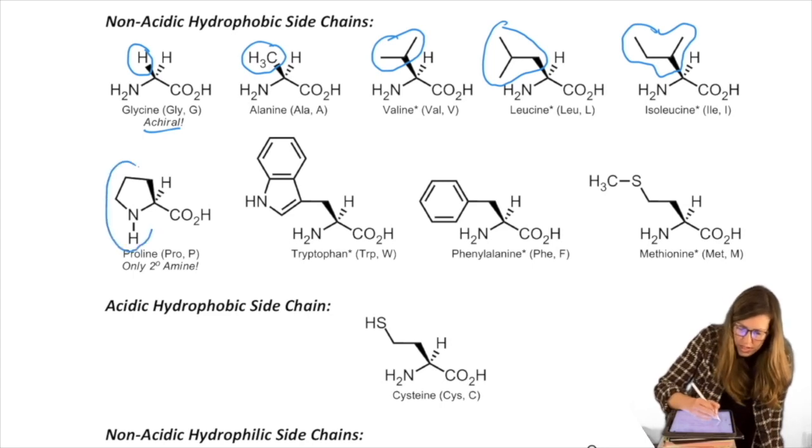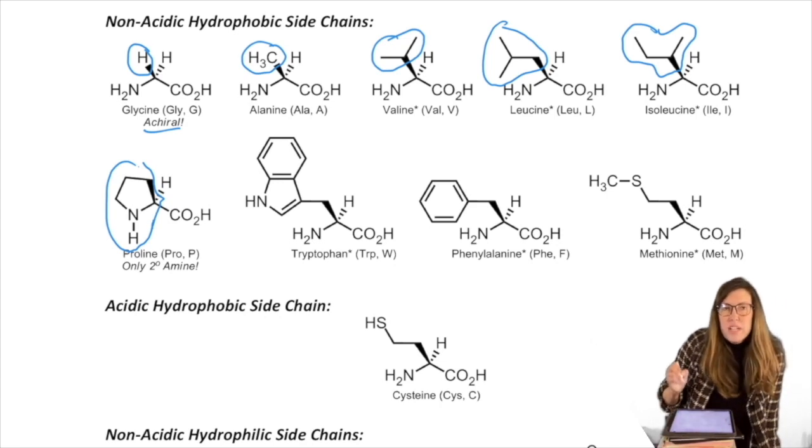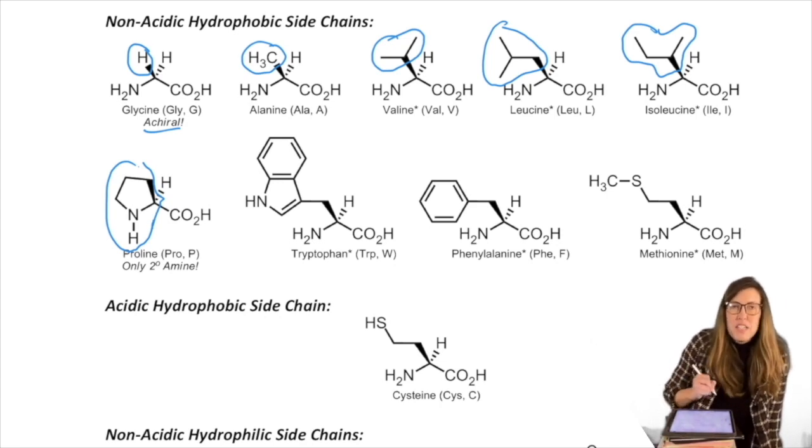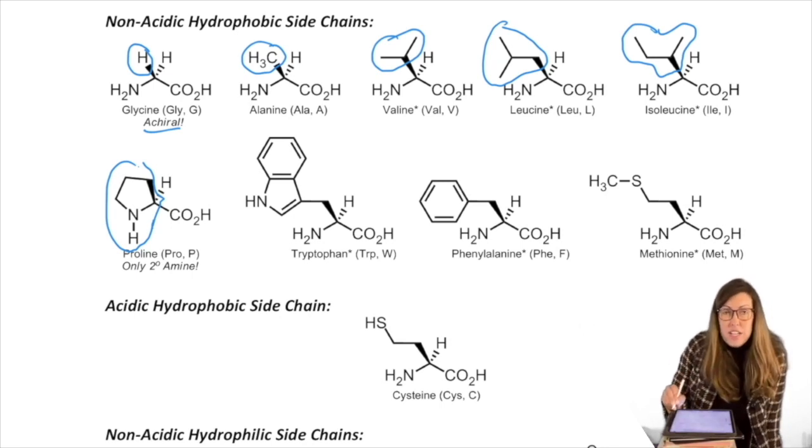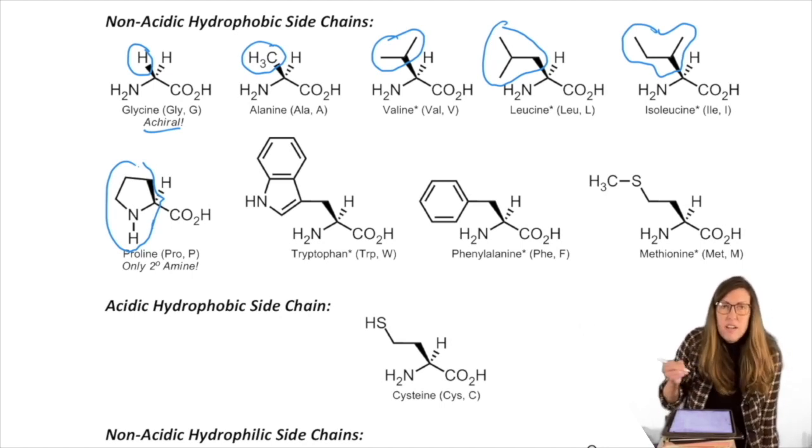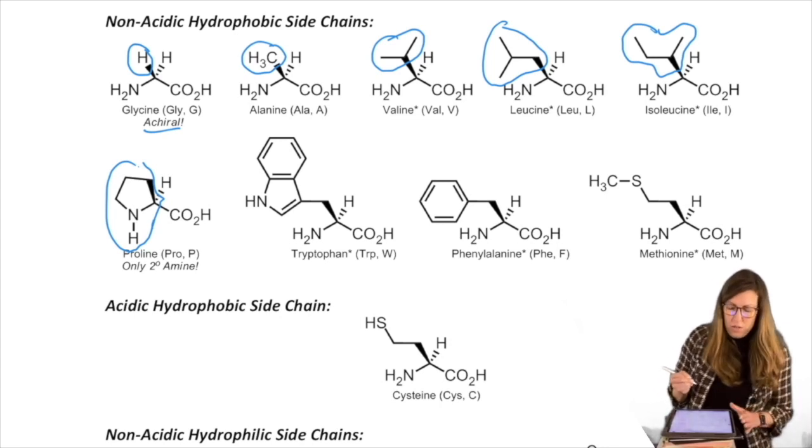Notice proline has a very unusual R group. It's a ring. So the R group is also attached back to the amino part. It's the only one that does that. There are other ring side chains, but this is the only one that integrates the amino part into the ring.